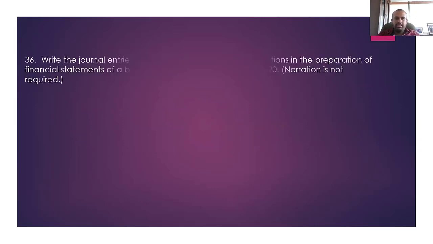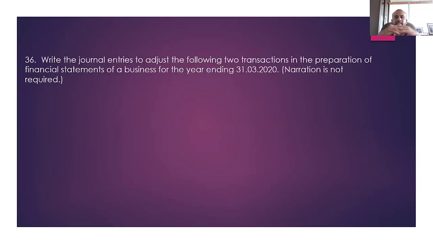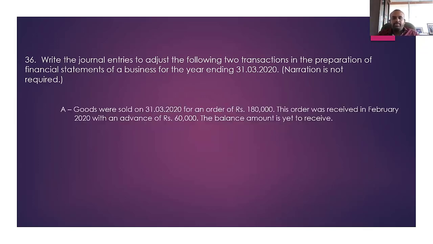Okay, question number 36. Write the journal entries to adjust the following two transactions in preparing the financial statements of a business for the year ending 31st March 2020. Narration is not required. If the examiner's keyword says narration is not required, then you don't need to have it, but otherwise, definitely you should have the narration. What is the first one? The goods were sold on 31st March 2020 for an order of 180. This order was received in February 2020 with an advance of 60. The balance amount is yet to be received.